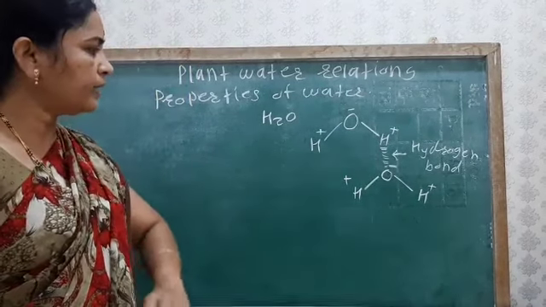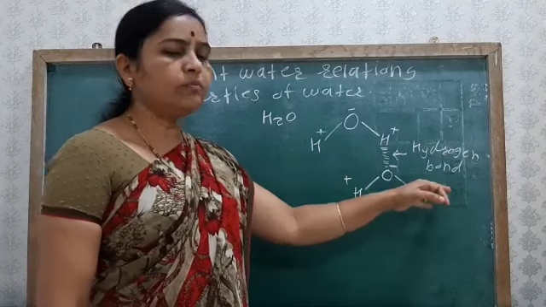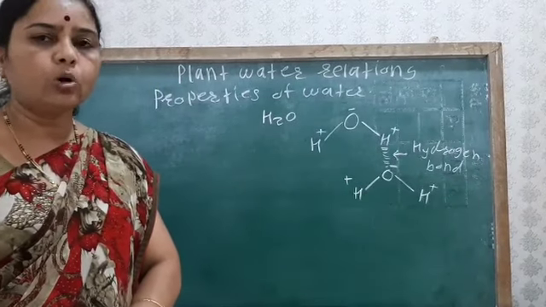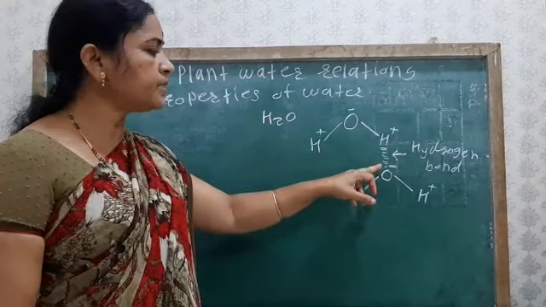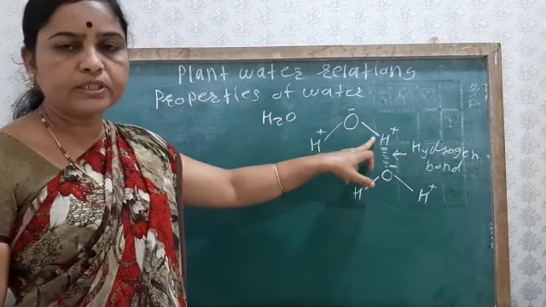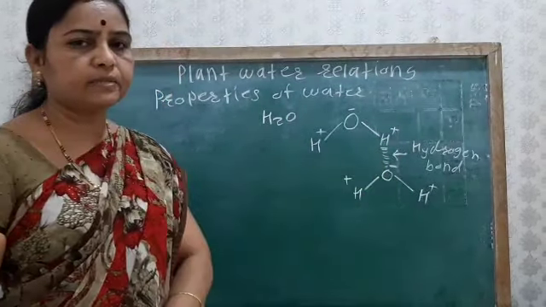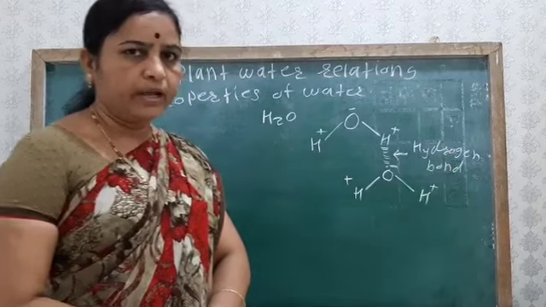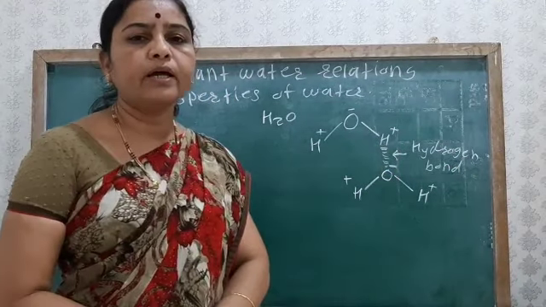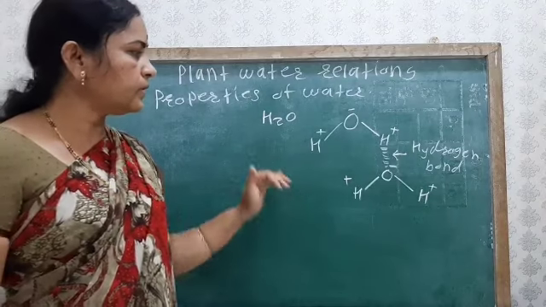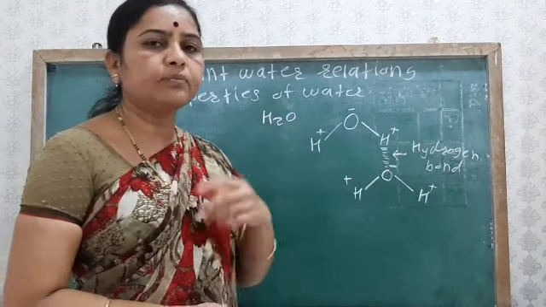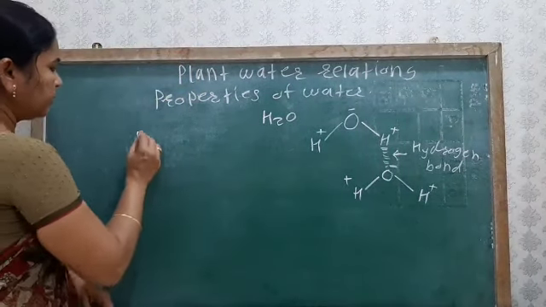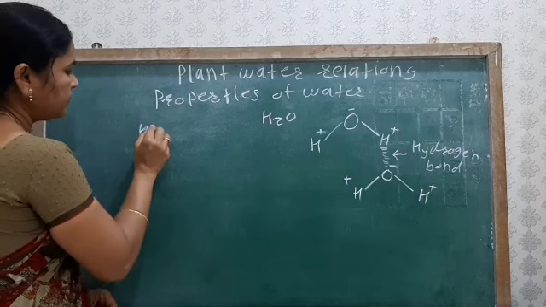So why is it dipolar? In the water there is one positively charged part, having the hydrogen, and the negatively charged part is the oxygen. Therefore binding takes place, and the bond formation between the two water molecules is the hydrogen bond. Due to the presence of this hydrogen bond, water shows specific characteristics or different properties. These properties are, that water has a high specific heat.